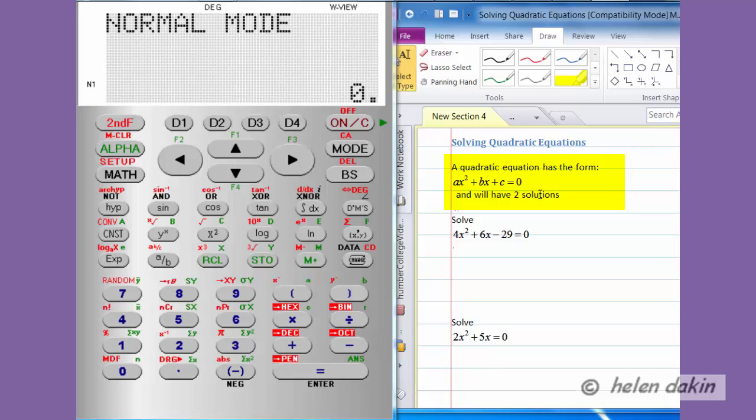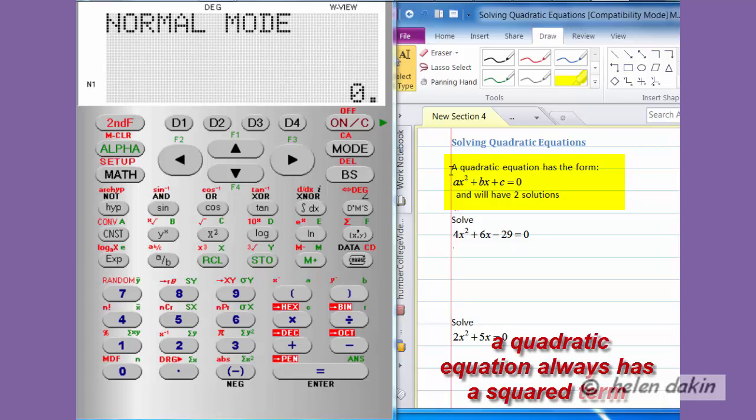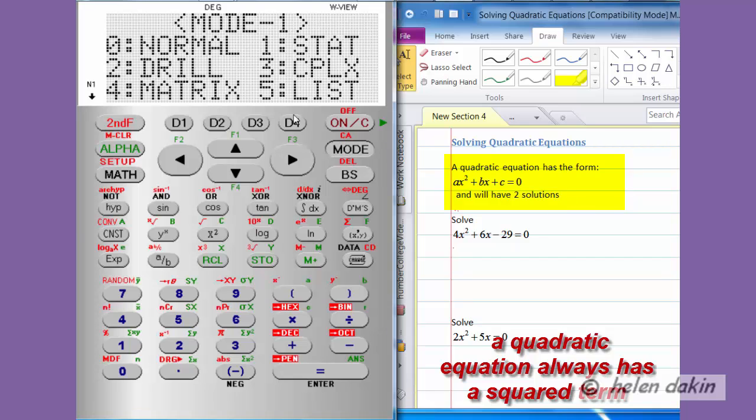So in other words, with a quadratic equation, we have an x squared term. We may or may not have an x term or a constant, but we always have an x squared term at least. And all quadratic equations have two solutions. It could be that the two solutions are two real solutions, or alternately they could be two complex solutions. Again, we will set our calculator to find the right mode.